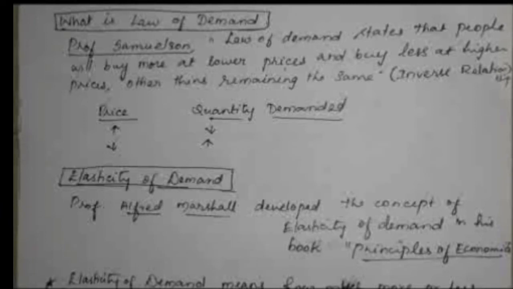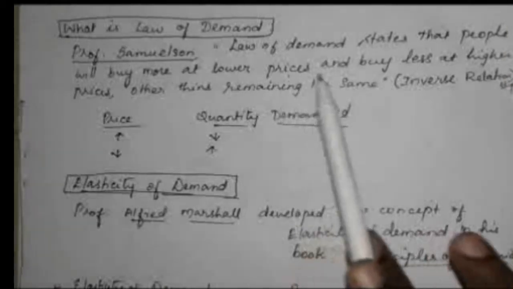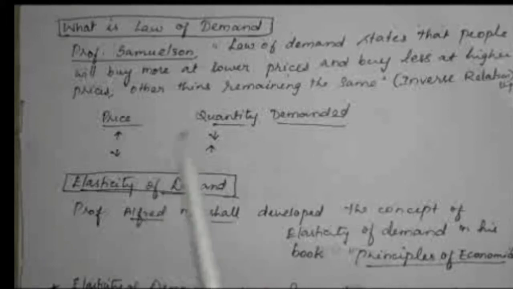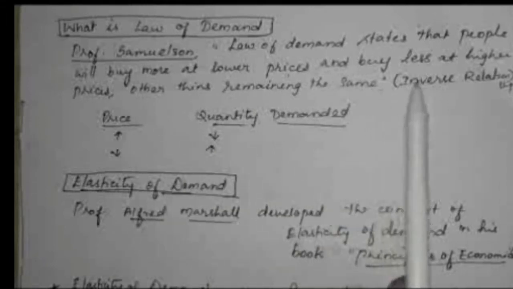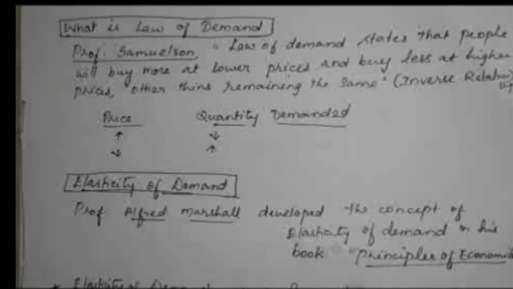Here the law of demand is defined by Professor Samuelson. The law of demand states that people will buy more at lower prices and buy less at higher prices, other things remaining the same.